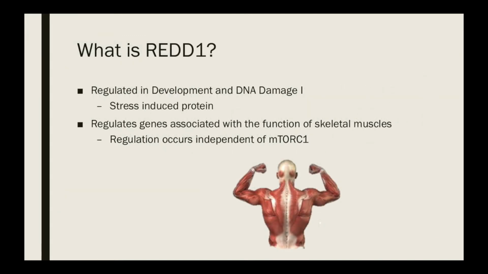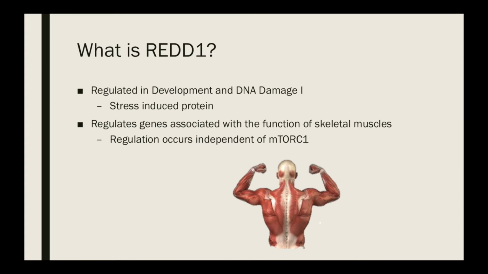So what is RED1? RED1, or Regulated in Development and DNA Damage 1, is a protein which is induced in the body under a condition of stress. The function of RED1 is to regulate genes associated with skeletal muscles.